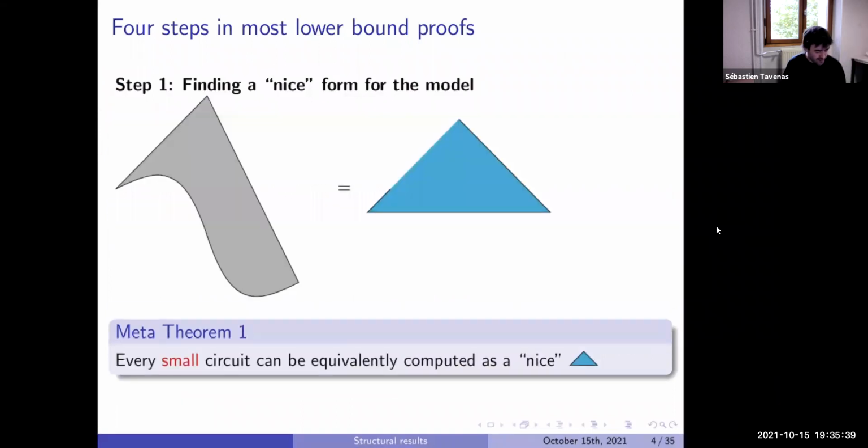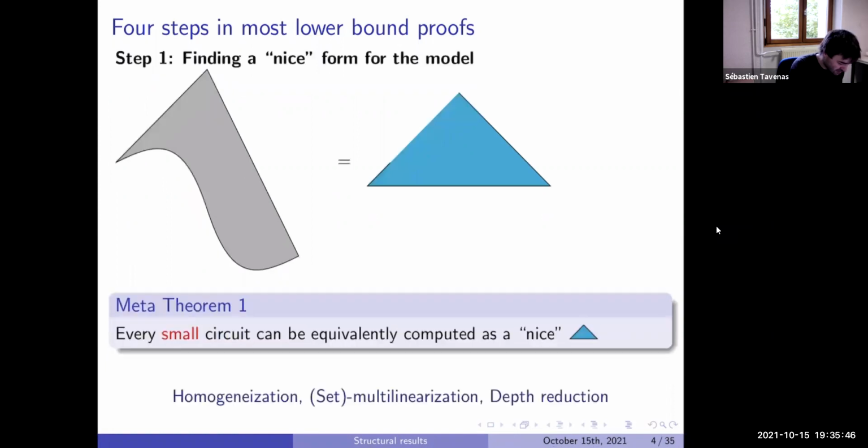It's what we'll call structural results, which means that we have some model that computes something and we want to find it in a particular form. Mainly here there are three things we'll do to make it nicer. It's about the degrees computed in the middle, mostly homogenization and set multilinearization, which we'll see later, and depth reduction, which appears a bit here on the drawing. If there is something with a big depth, maybe we can get something with a smaller depth.